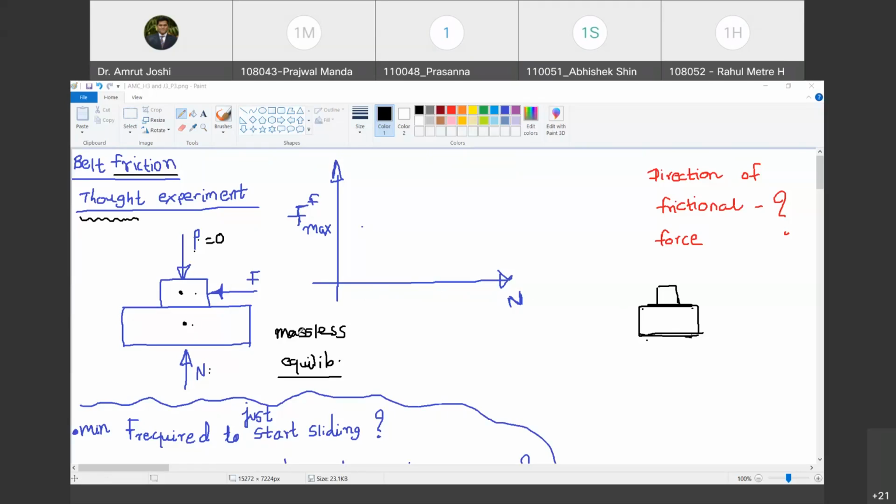Prajwal says P plus N equal to 0. There is a slight correction in that. P plus N is not equal to 0. As the equilibrium is maintained, let us call this the X direction, let us call this the Y direction. So we are going to apply the equation of equilibrium, summation Fy equal to 0, and therefore we have minus P plus N equal to 0. So therefore we have P equal to N. So when P is 0, N is also going to be equal to 0.